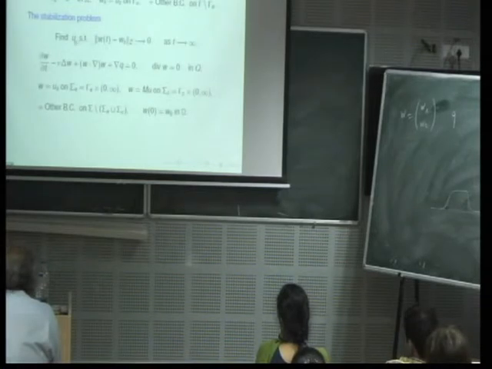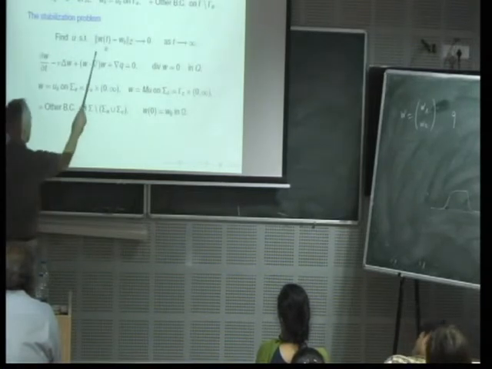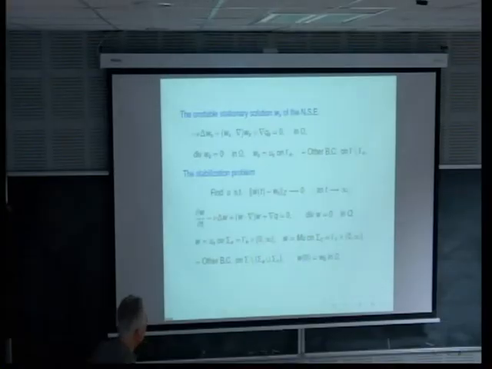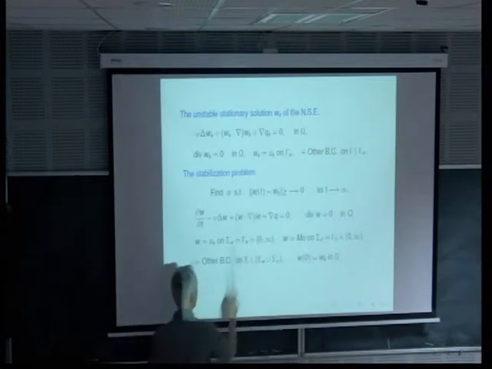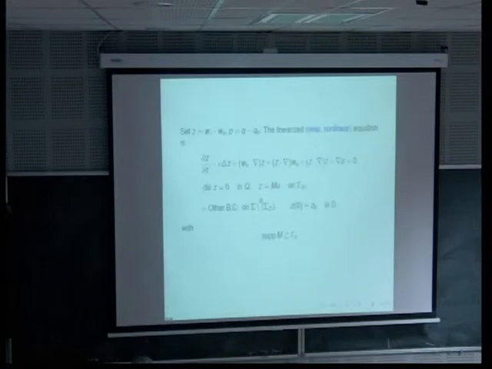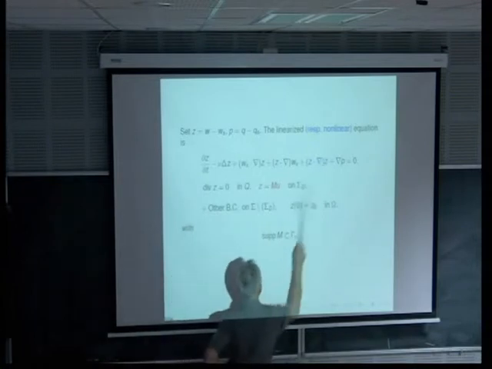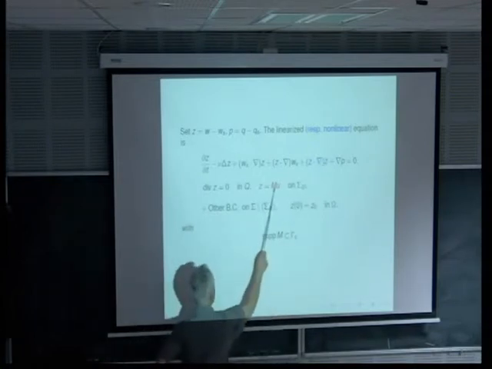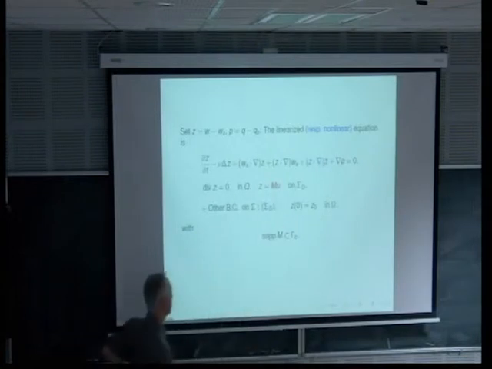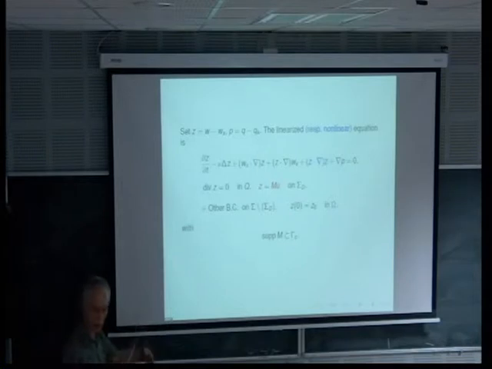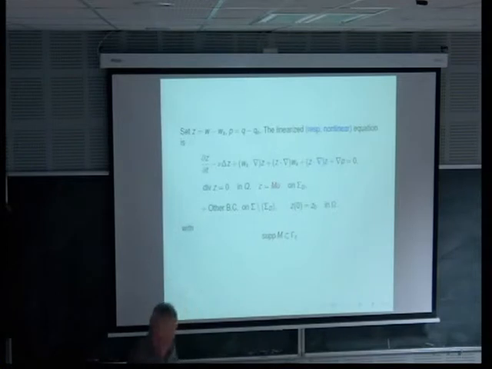So, since we look for u in such a way that w tends to the stationary solution when t tends to infinity, it's convenient to write the equation for w minus w_s. And this is the equation. So what we have is the linearized part of the equation plus the nonlinear term. And now the control is here. And on the other part of the boundary, we have necessarily 0 because we have taken the difference between the two conditions. And the support of m is on the control part.